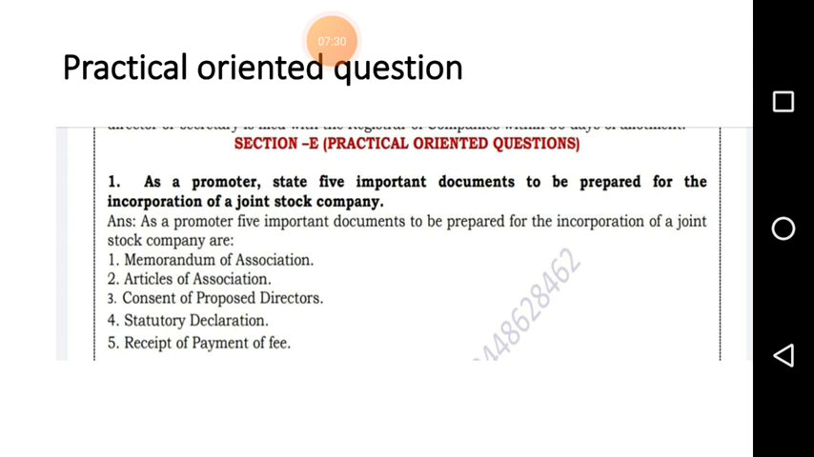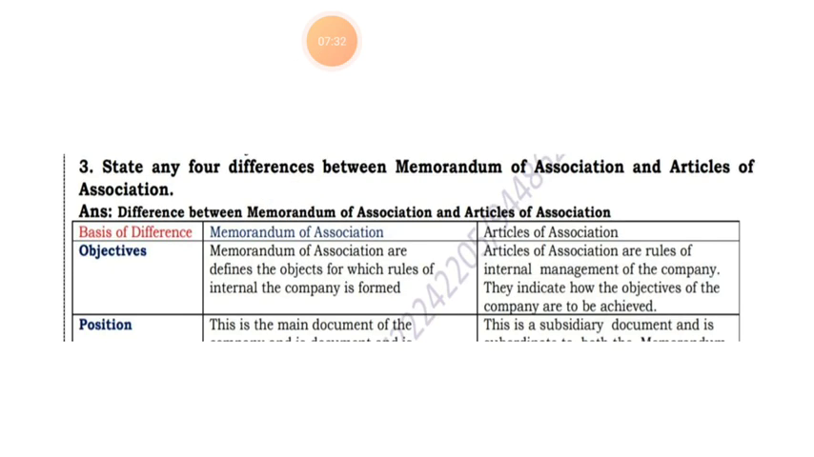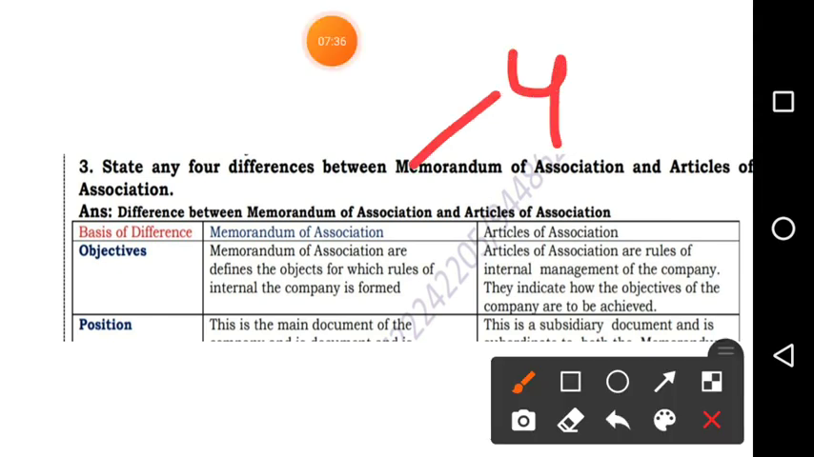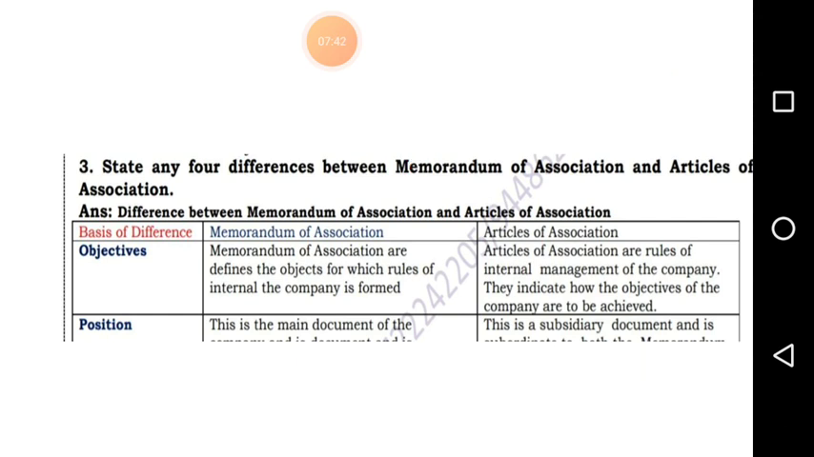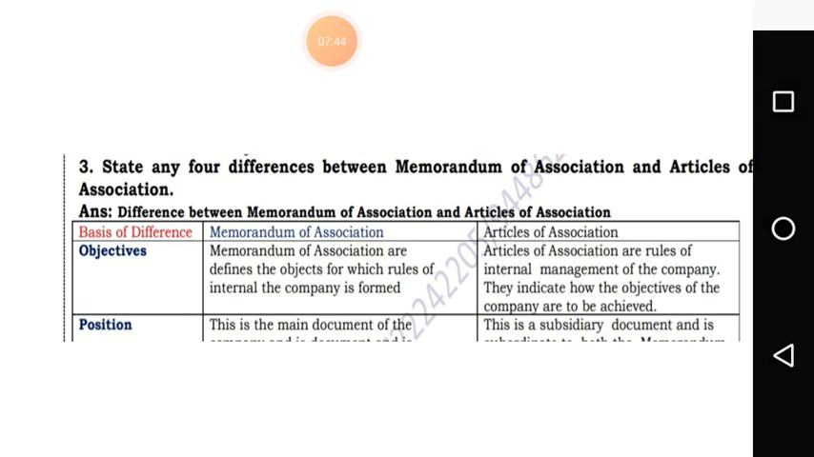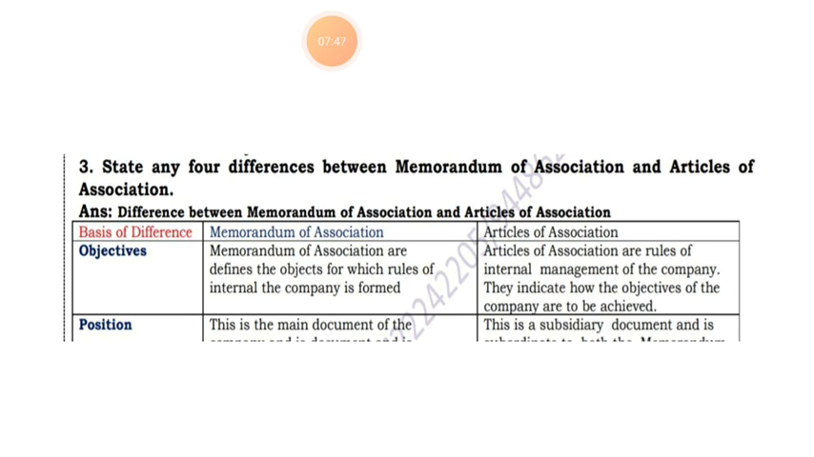5 marks. Okay. Next, this is a 4 marks question, students. This question will come for 4 marks. Important question. State any 4 differences between memorandum of association and article of association. Okay, memorandum of association and article of association. Okay, 4 points if you write is enough.